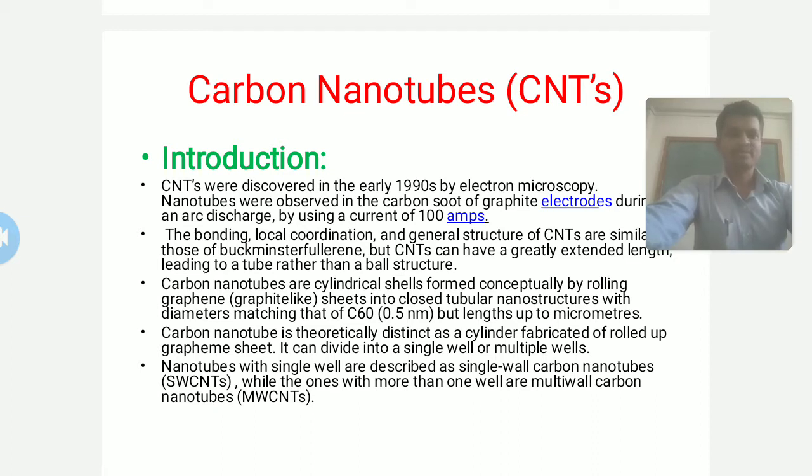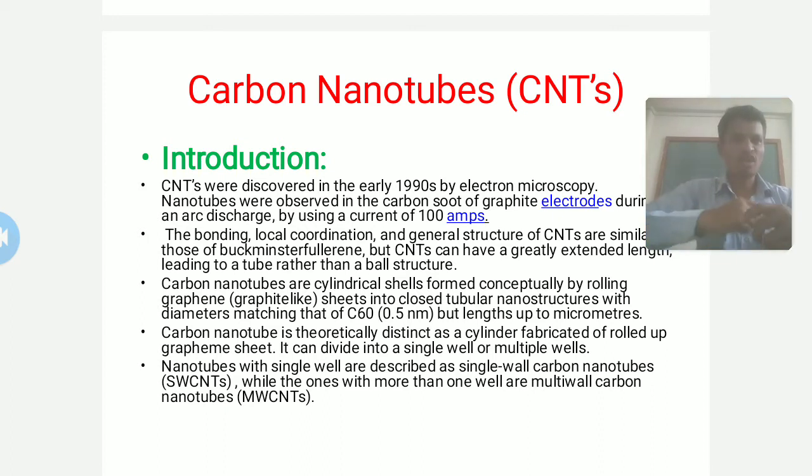The bonding, local coordination and general structure of carbon nanotubes are similar to those of Buckminster fullerene. So what is Buckminster fullerene? That is the buckyball C60 molecule of the carbon allotrope. But the carbon nanotubes can have a greatly extended length, and this leads to a tube rather than a ball structure.